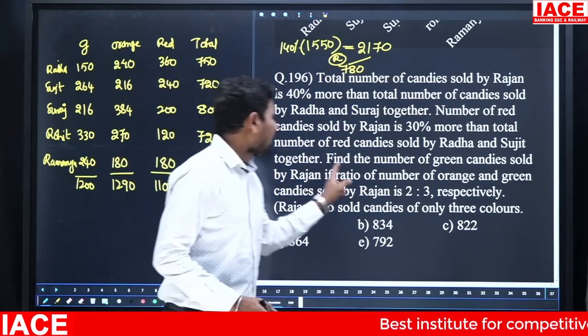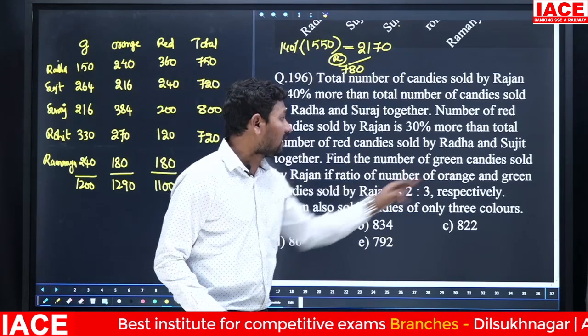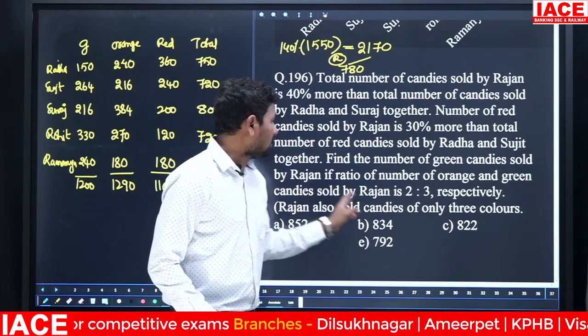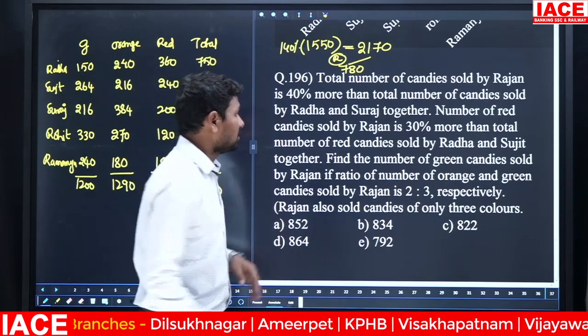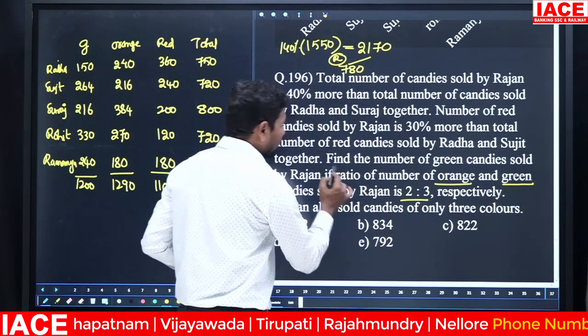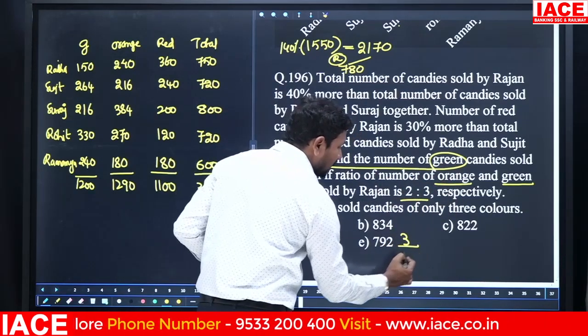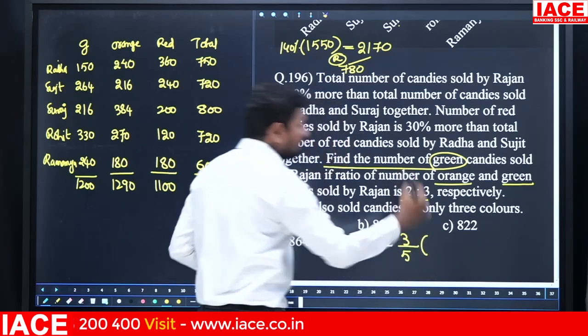Okay. Now find the number of green candies sold by Rajan if the ratio of number of orange and green candies sold by Rajan is 2:3. Here orange and green, the ratio is 2:3. We need to calculate the number of green. Green means how many parts? 3 parts, 3 by 5. 3 by 5 of 2170, from which 780 will be removed.